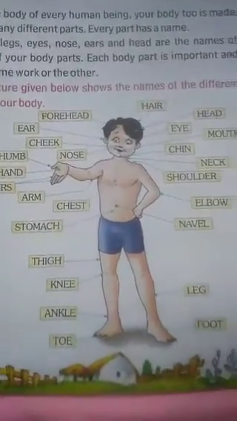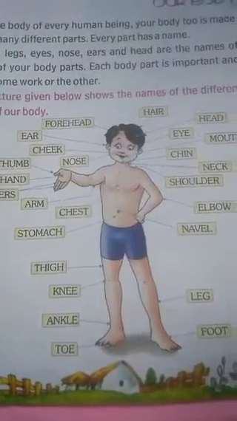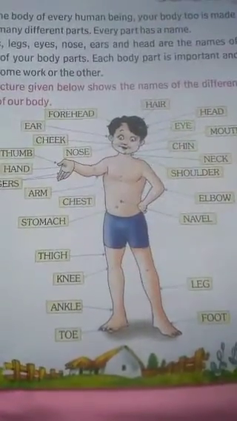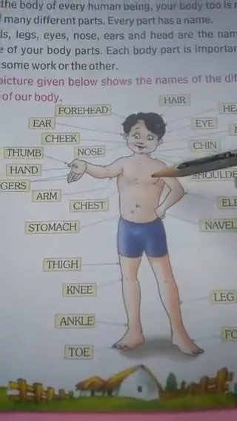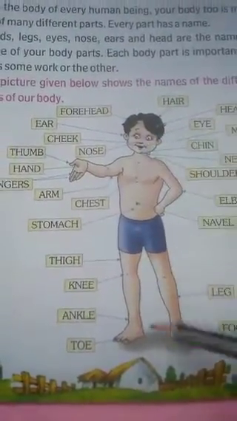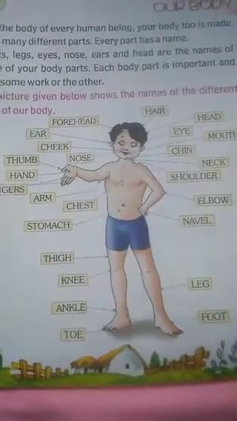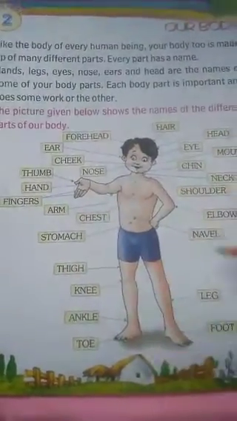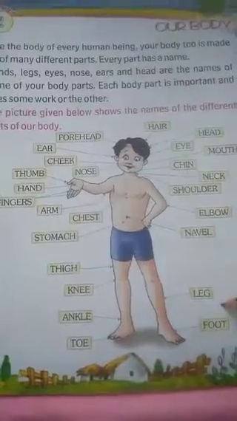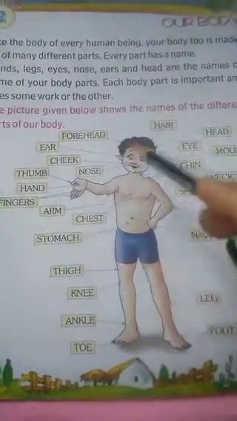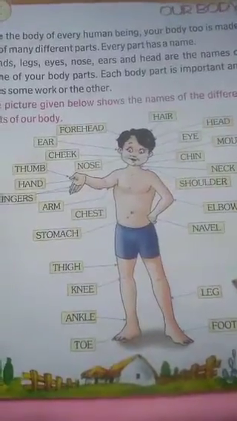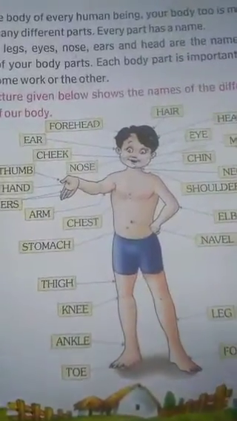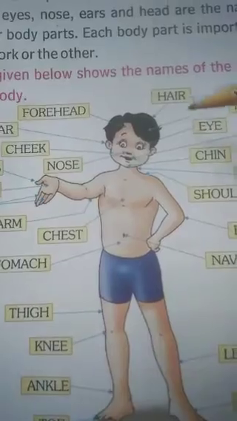So, now look at this picture. We see a boy standing, no, and we see the different parts of the body mentioned here. See, there are many names. So all these are the parts of our body and all the parts have their own name. Now we'll learn about this one by one, okay? So first look,